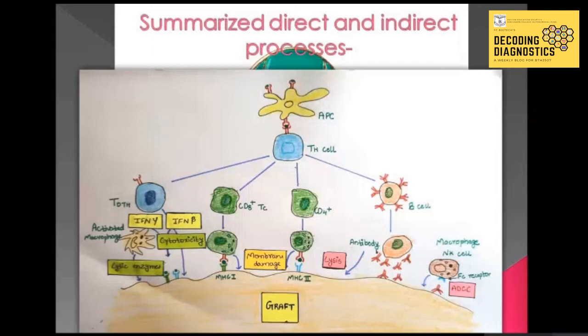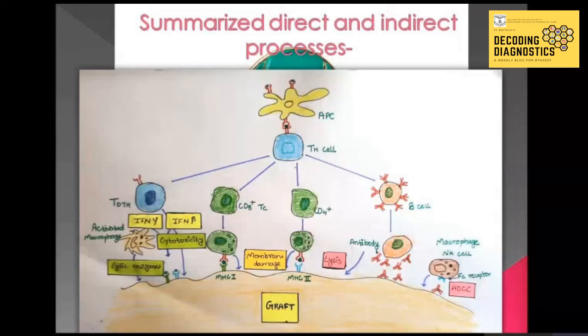So in this picture, as we can see, the first is the APC cell, which is being recognized by the TH cells. Now the TH cells are categorized into four types of cells: the TDTH cells, the CD8 plus cells, the CD4 plus cells, and the B cells. Now the first three, that is TDTH cells and CD8 plus and CD4 plus cells, come under the category of direct process, and the B cell is the indirect process. So let's see the gist of the direct process.